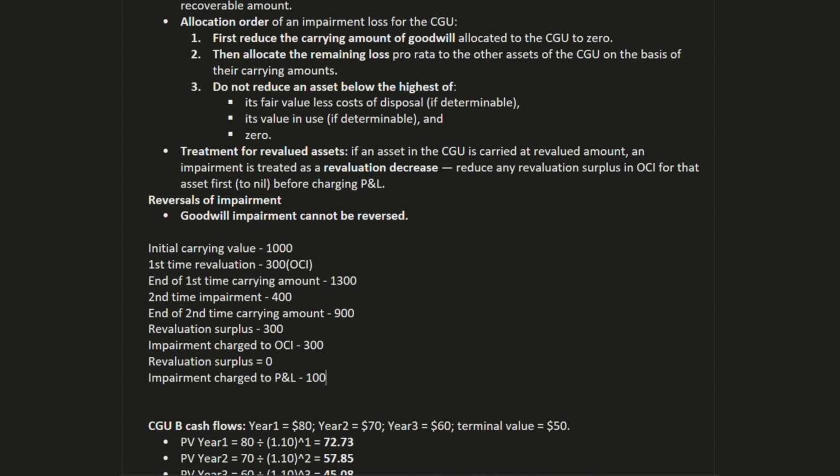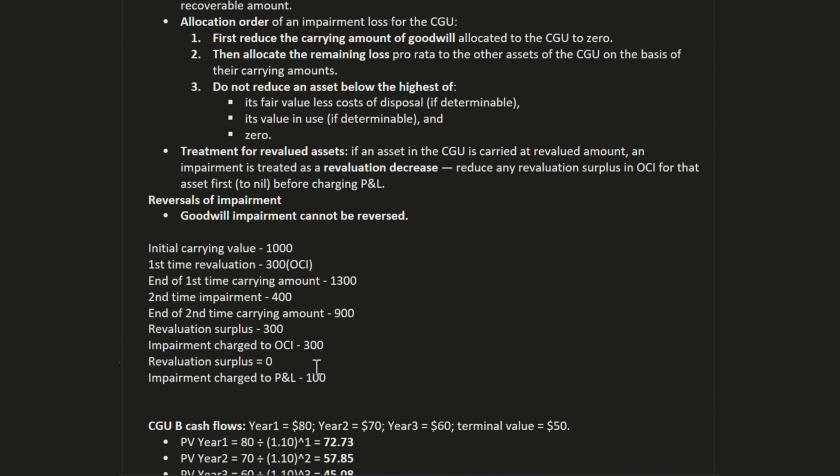So now this is the meaning of the point. First we have a revaluation, so a revaluation surplus is created in the amount of 300. After that we have impairment of 400. How do we treat this? First 300 will be deducted from the OCI, and the remaining 100 will be deducted from P&L.